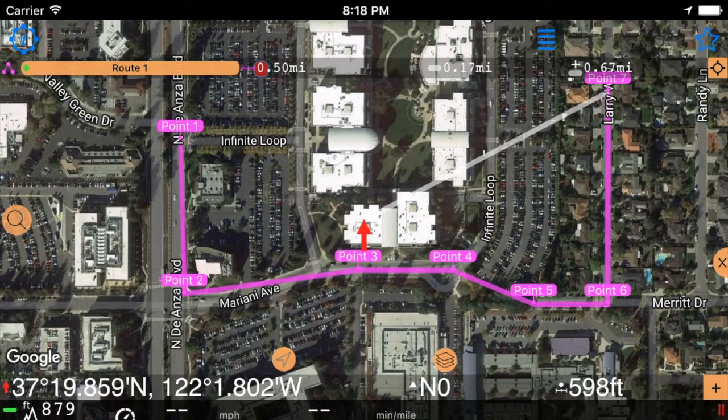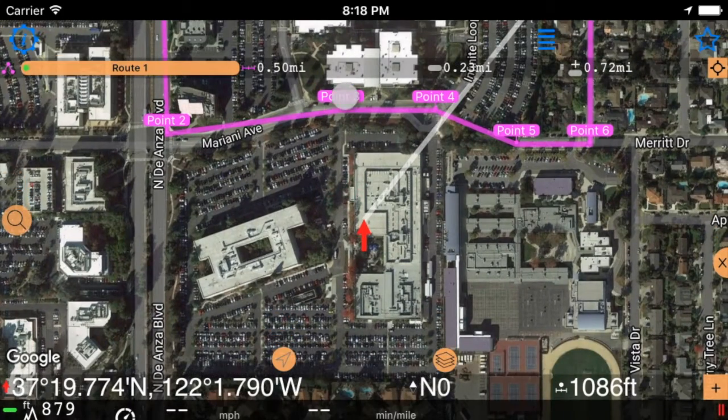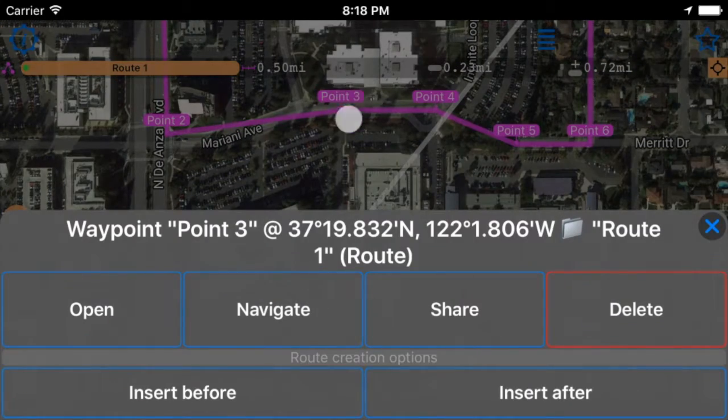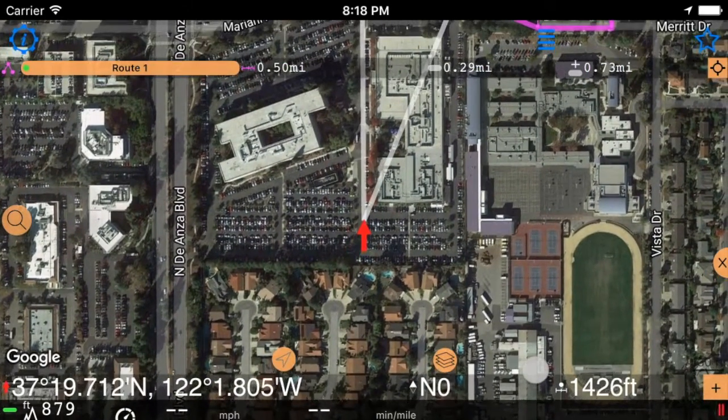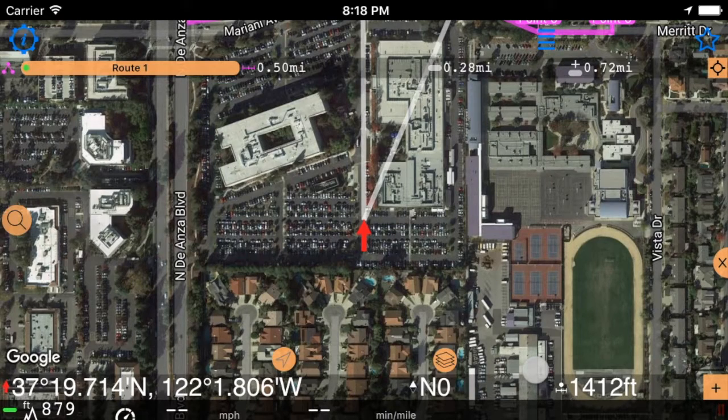Let's say I created quite a road, but now I want to add some points in between. What I do is tap on an existing waypoint and say insert after. We can see that the planned leg is updated with the real value, and the total value is also updated to reflect that now the road is going to be longer. Let me do it here.